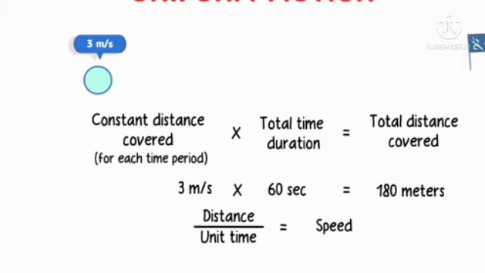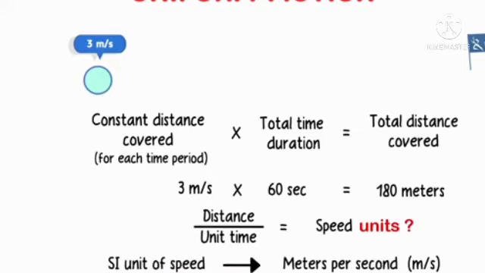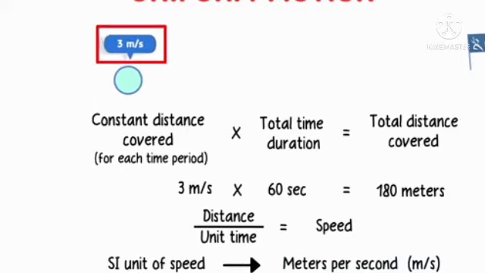Distance by unit time equals speed. Speed means what? Distance by unit time. What is the speed unit? We already discussed, the unit of distance is meter. Then the SI unit of speed is meter per second. Here centimeter per second, meter per hour or kilometer per hour are also units of speed.